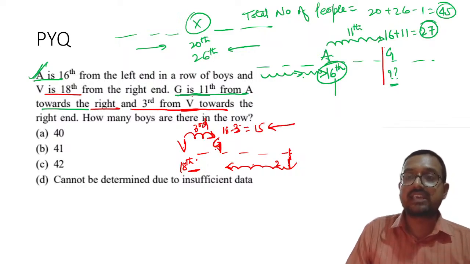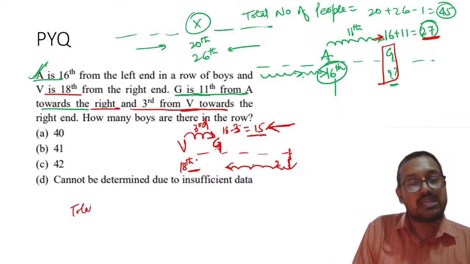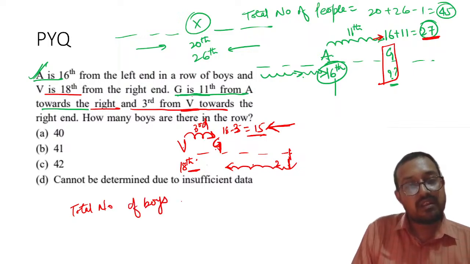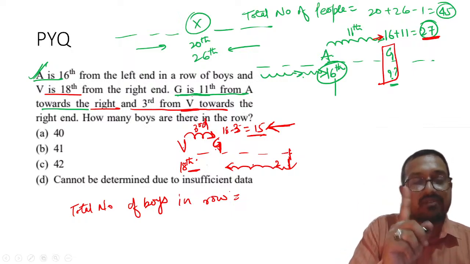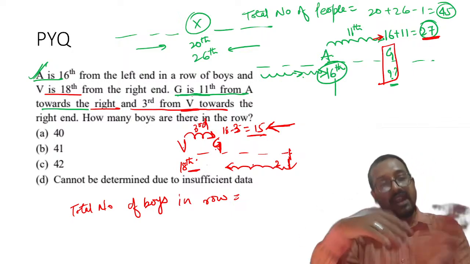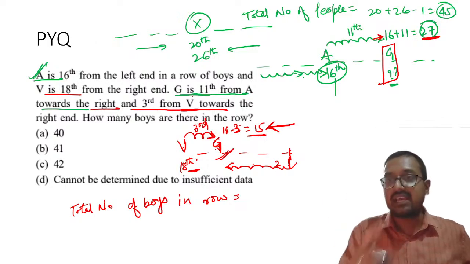Now if you understand this carefully, G's position from left is 27 and G's position from right is 15. So what will be the total number of boys in the row? Any one person's left rank and right rank should both be known.